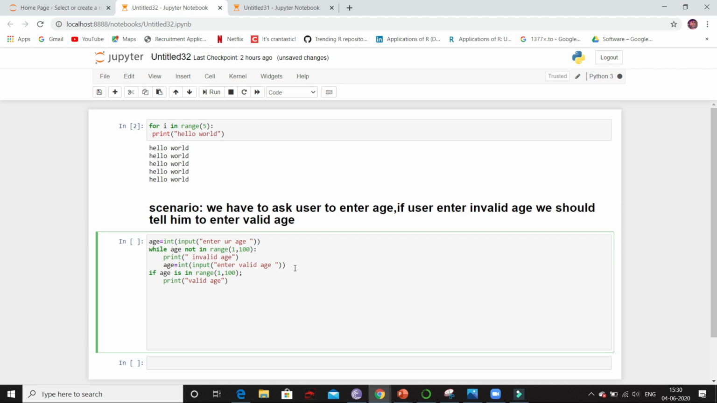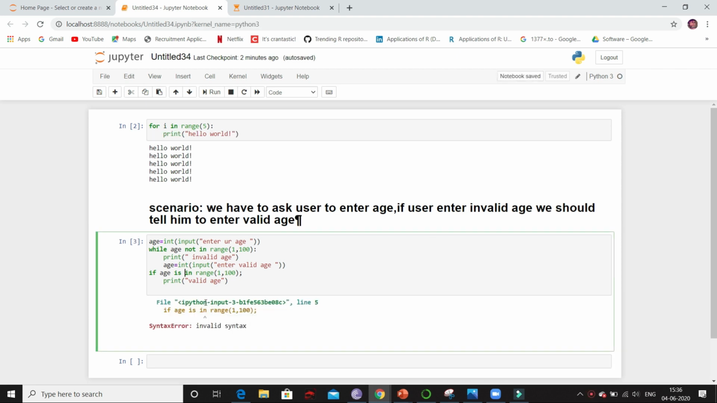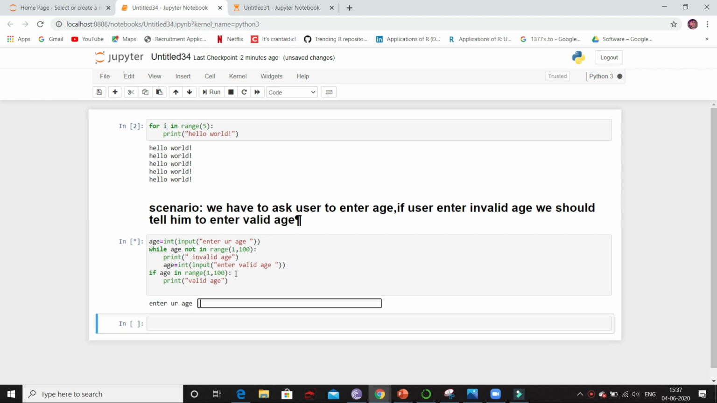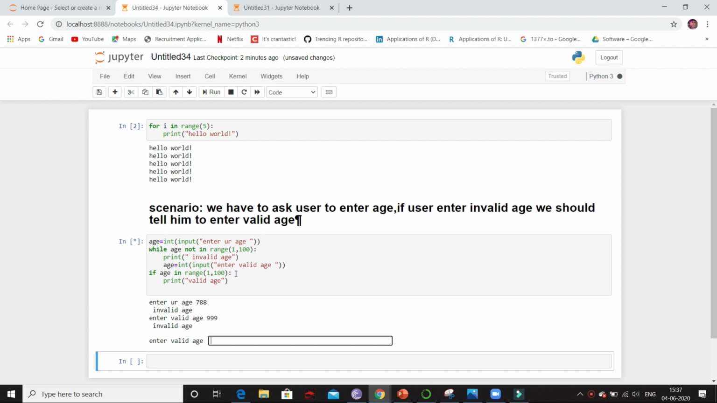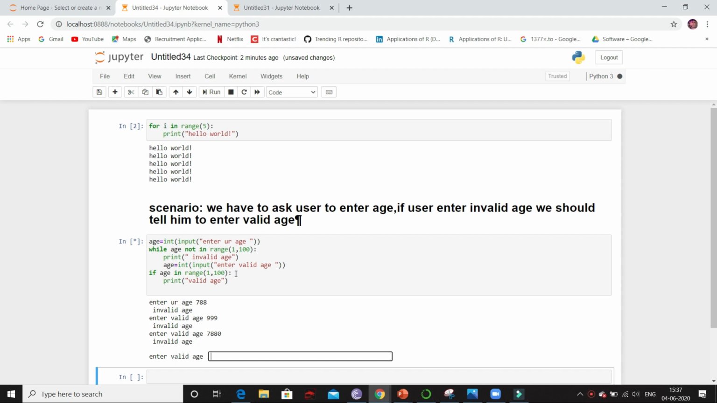Now let me run and show you. Sorry, it's not isn't, it's just n. Oh, so many mistakes. Okay, it's colon. So now I will enter age. So if I enter invalid age, what happens we'll see. So it is telling invalid age, enter valid age. So again I will enter invalid age. Again I'll get same message. So again if I enter invalid age, again same message. Now I'll enter valid age, where the value is lying between 1 to 100, say 99. So now it is printing valid age.